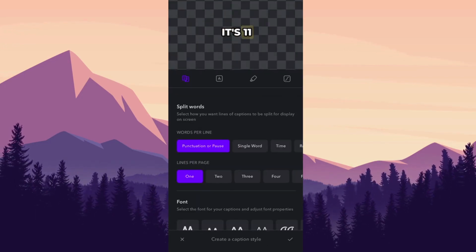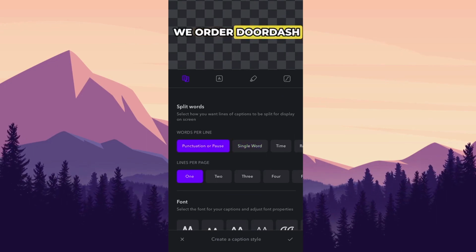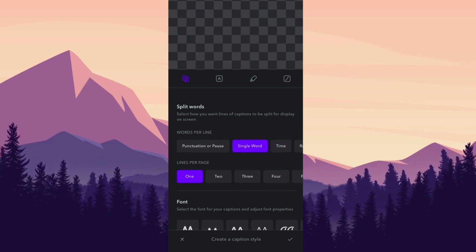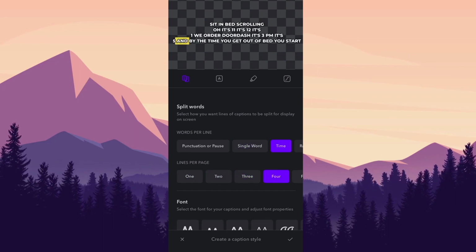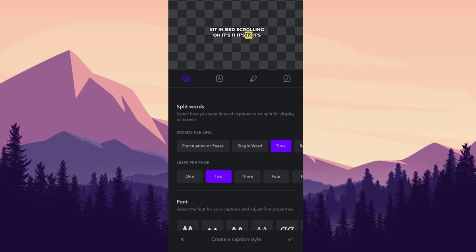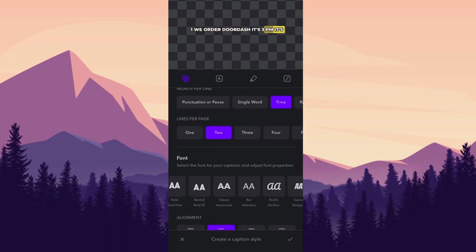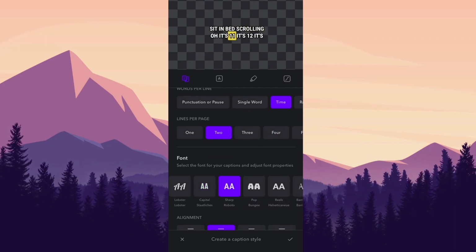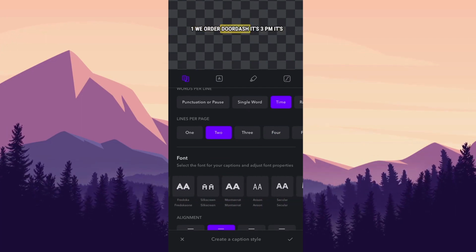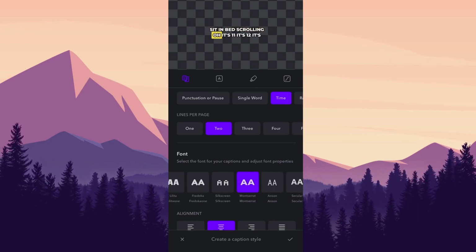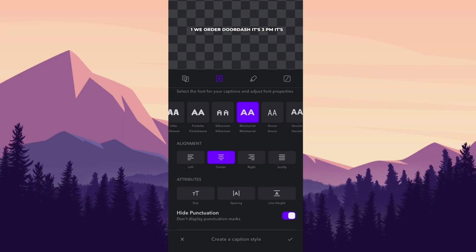So you can pick if you want single word or if you want longer captions. We want single word. Lines per page, you can do 2 lines or 3 lines or even 4 lines, which is pretty lame, but usually 2 or 1 is optimal. Here you can choose different types of fonts that you can use. I personally really liked Montserrat. That's a standard. That's the one that Alex Hormozi used in his videos.